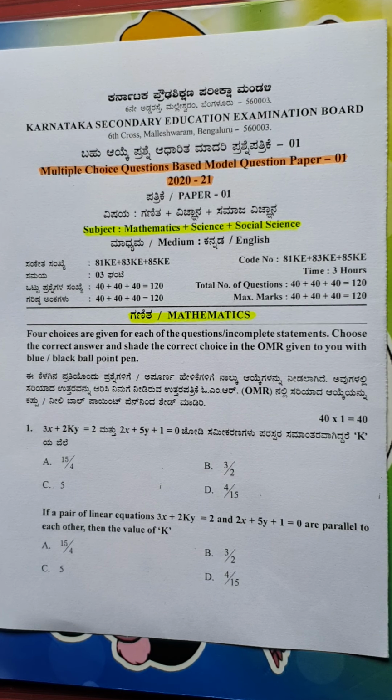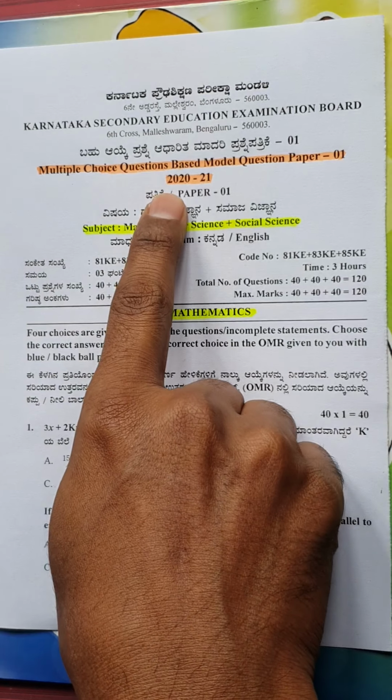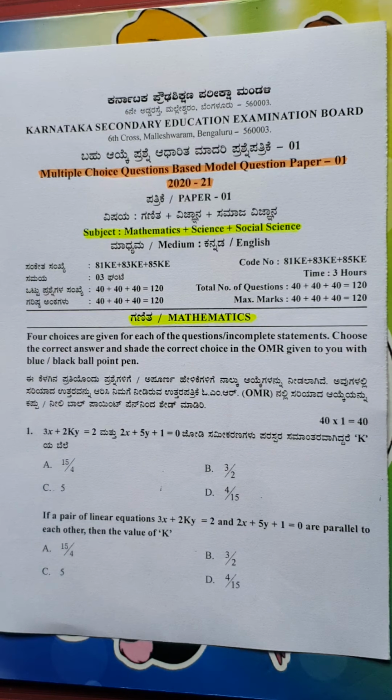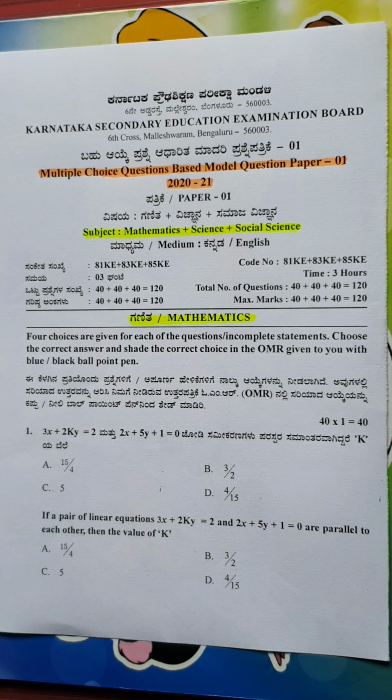Dear students, we have been solving the multiple choice question paper based on model question paper 1, which has been released by the PU board. We have already solved 10 questions from the science part, which was question number 41 to 50. In the previous video we have done question number 41 to 50, and this would be the second video. We will continue from where we left off in the previous video.